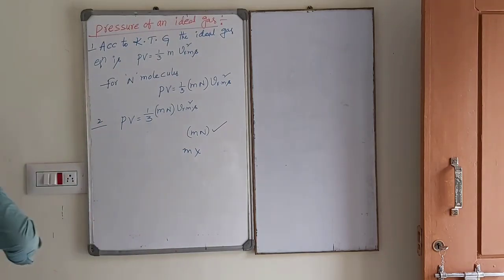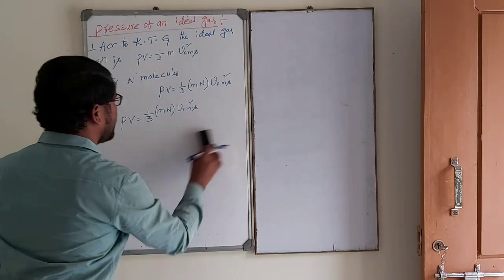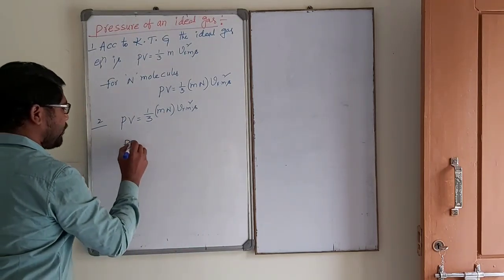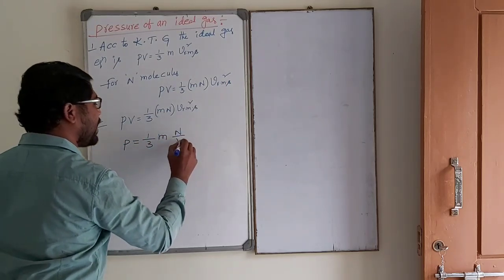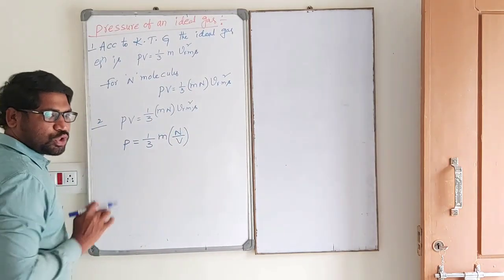Next, this is written as P is equal to 1 by 3 m N by V into VRMS square. This V is transposed to here.